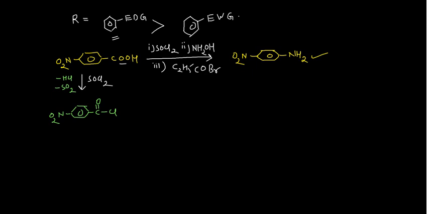After that they have given you NH2OH. So you can write NH2OH from here: this is NH, this is NH2 and this is OH. This is another way of writing NH2OH. So what can happen in that case?